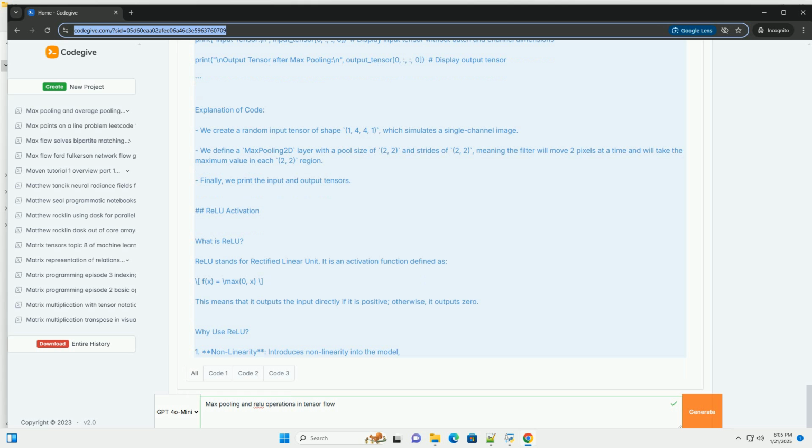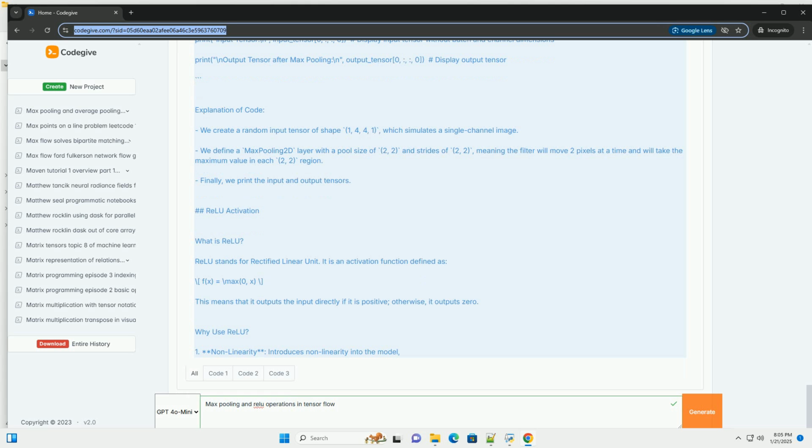Certainly. Max pooling and ReLU, rectified linear unit, are two fundamental operations commonly used in convolutional neural networks, CNNs. Here's a detailed tutorial on both, including their purpose, usage, and examples in TensorFlow.